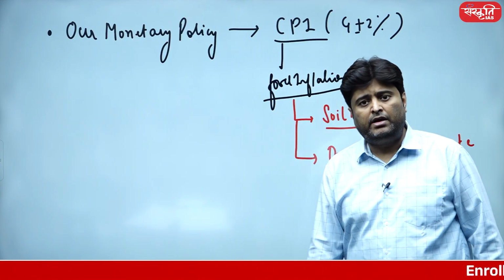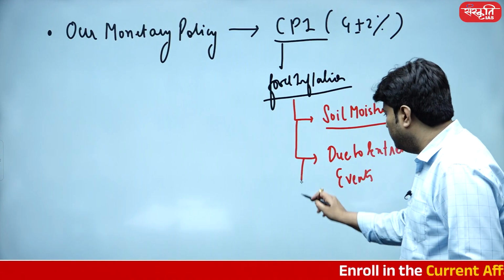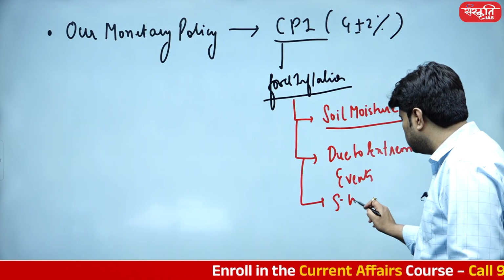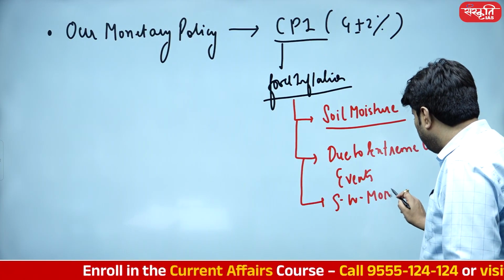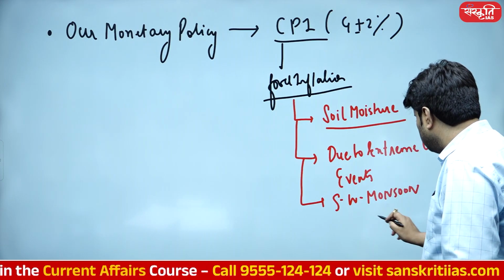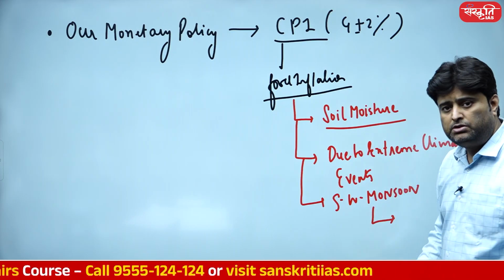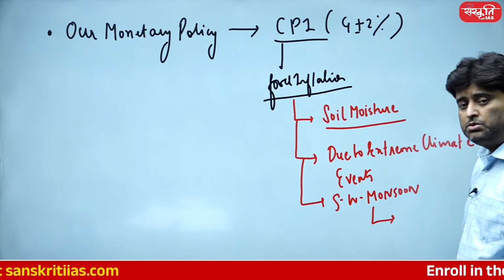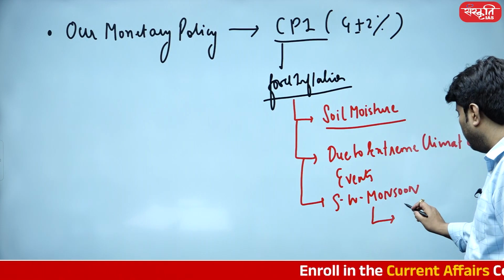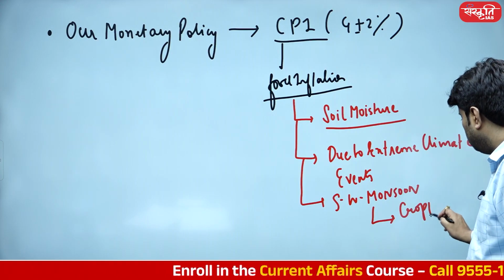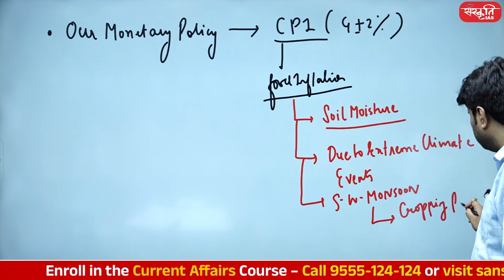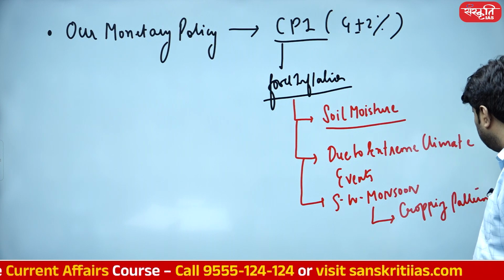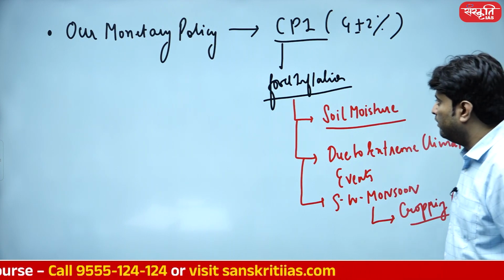An extreme weather event, extreme climate event is actually disturbing our southwest monsoon, and due to this disturbance in the southwest monsoon, we have a net disturbance, student, in our cropping pattern as well. And once we are going to have a disturbance in the cropping pattern, you can easily realize, student, food inflation is going to be a problem.